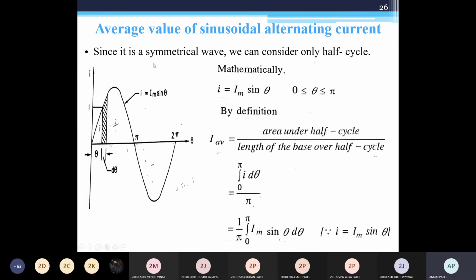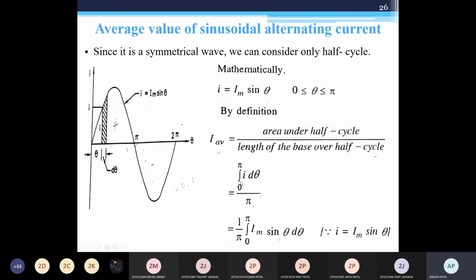So if you ask in examinations, define average value and derive average value for sinusoidal alternating currents, you need to write all these things. You need to draw this diagram, show the integral part, then write all these steps for the derivation to get the average value.